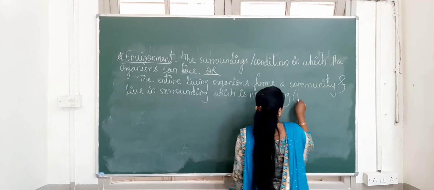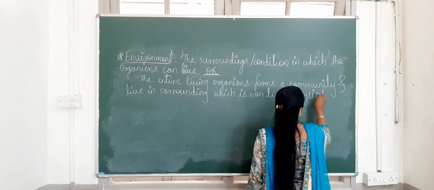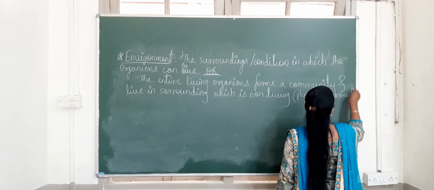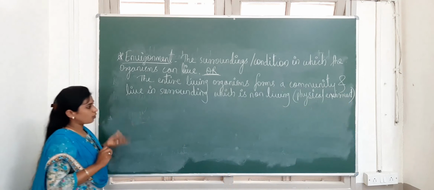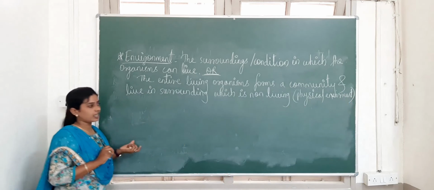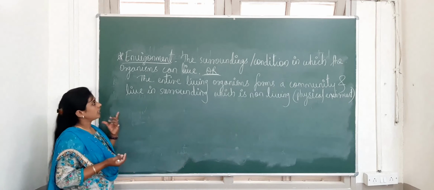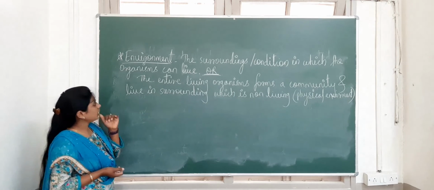That is nothing but what? The physical environment. This is another definition for environment. What is the definition? The entire living organisms form a community and live in a surrounding which is non-living. Non-living means the environment is called the environment. Okay, so this is about the definition of the next term.